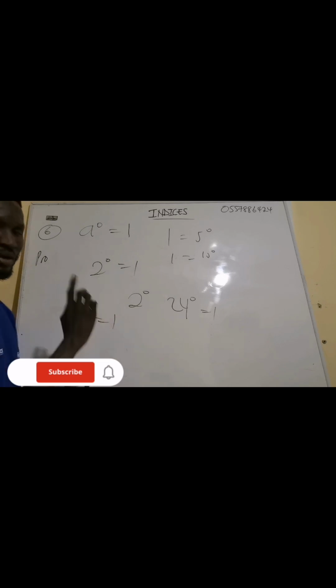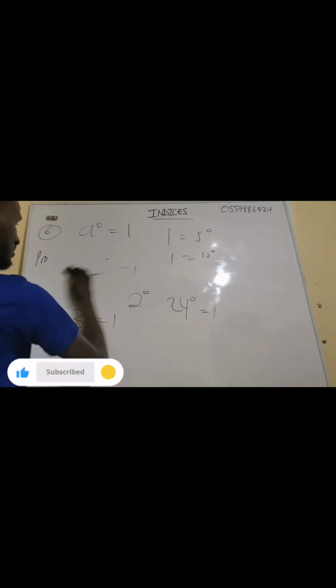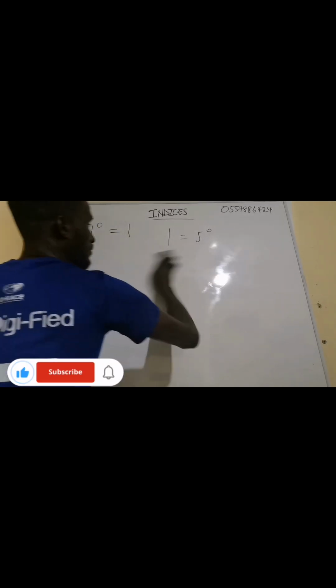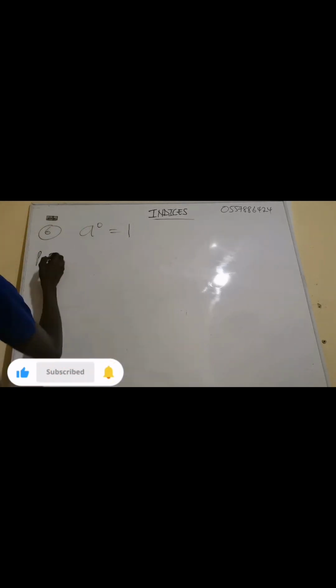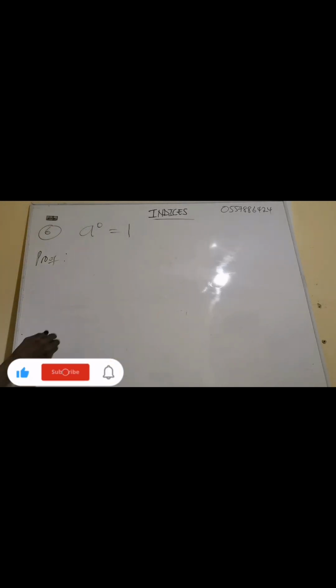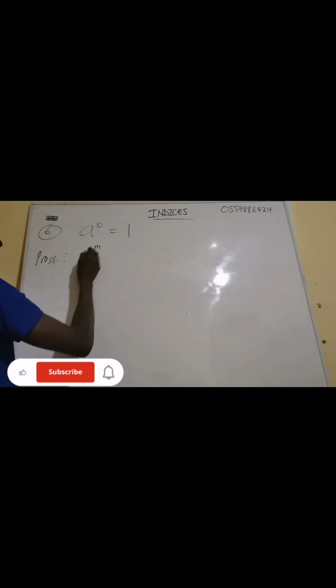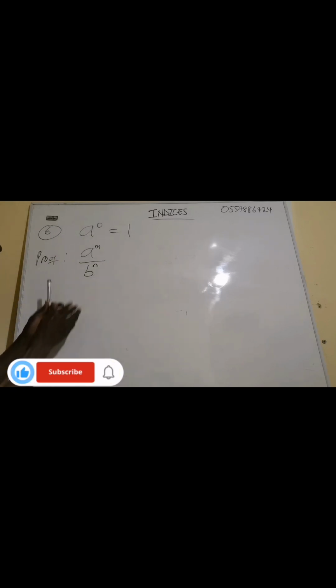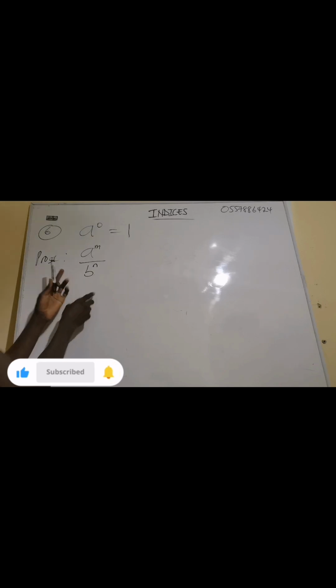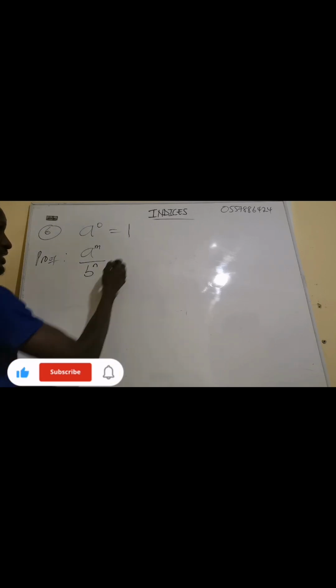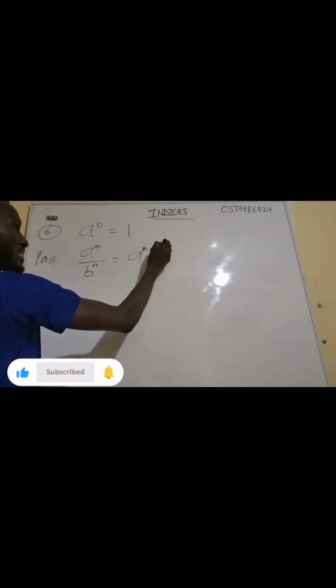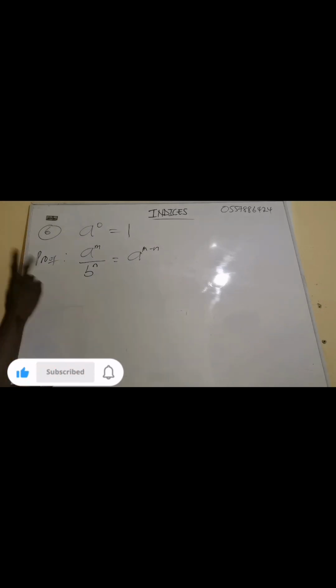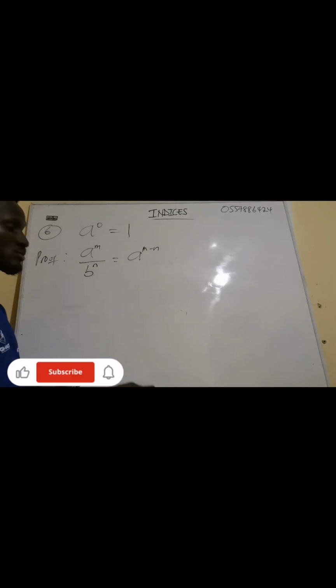Yes, so open your eyes here. Now let me prove this very quickly. Proof. From the division rule, rule number 2, we talk about the fact that if I have a exponent m divided by b exponent n, it is the same as what? We subtract the exponent. So it's the same as a exponent m minus n, right? That is from rule number 2, the division rule.